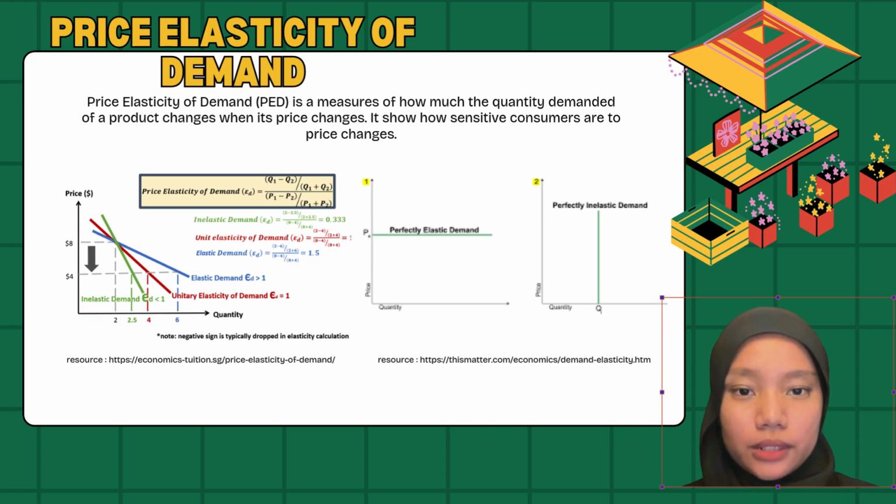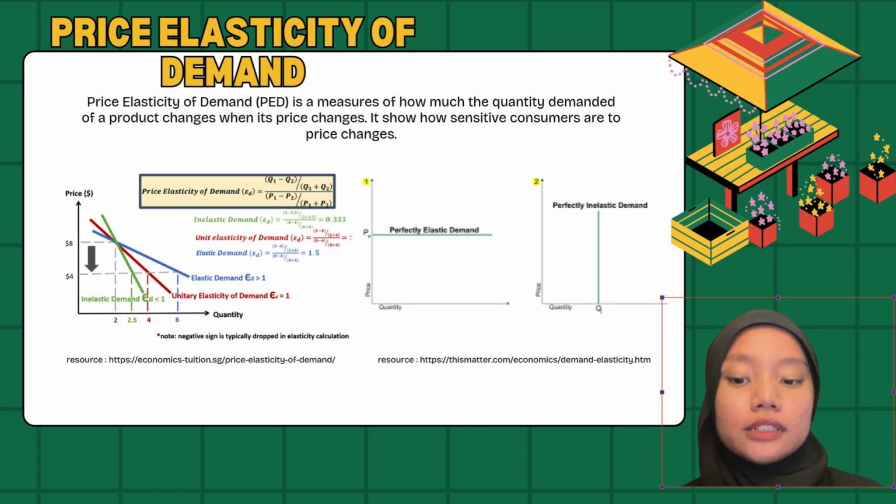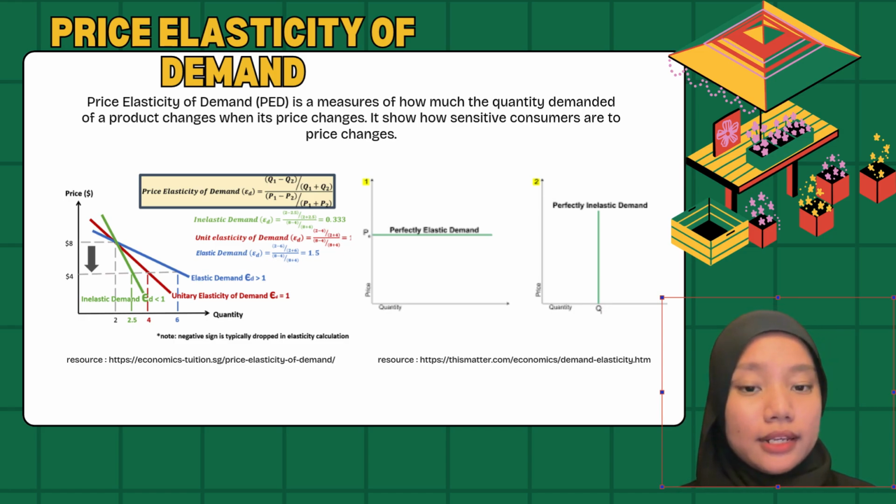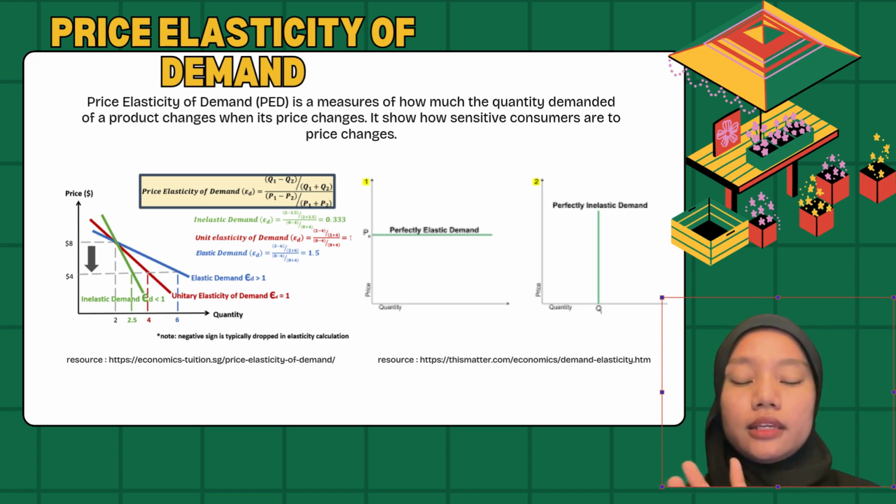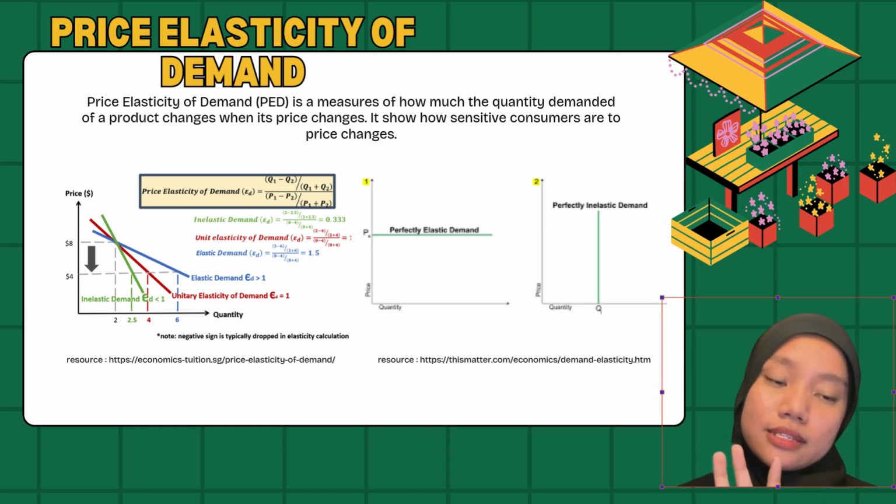My name is Dayang Shamira and I will be explaining the price elasticity of demand and supply. The first one is price elasticity of demand. It shows how sensitive the consumers are to price changes. It can be categorized into 5 types of elasticity.